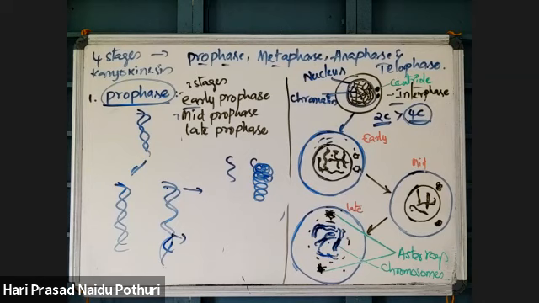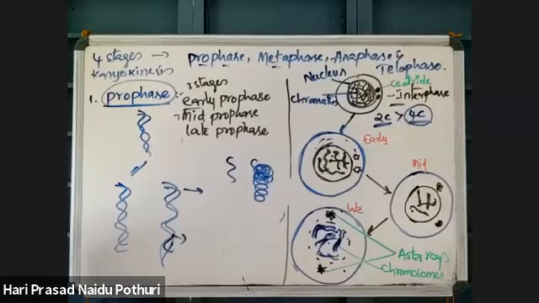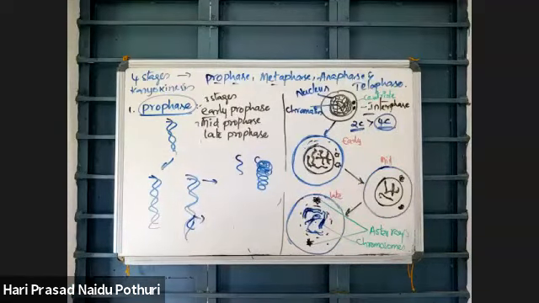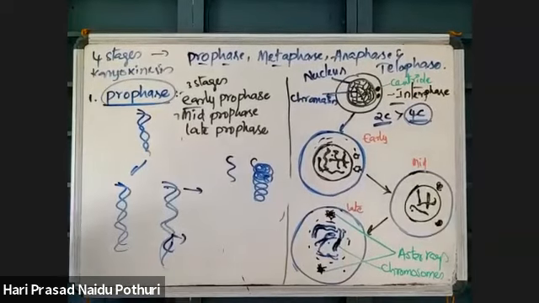Next point. In animal cells, the centriole divides into two and moves to opposite poles.